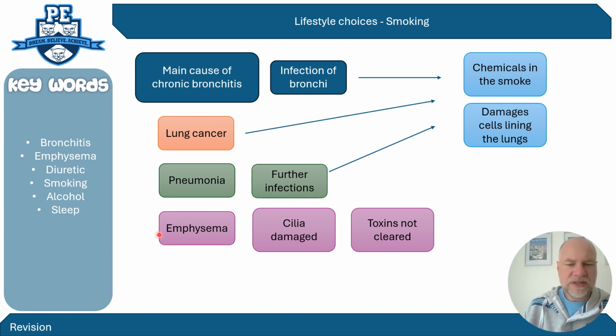And then you've got emphysema, which is where your cilia, the little hairs inside your lungs that operate to clear out gunk and toxins, pushing them out of your lungs to help you cough them out, get damaged, so they stop working, and then toxins will not be cleared. I would always go with bronchitis as the main one you remember: smoking causes bronchitis, an infection of the bronchi due to the chemicals in the smoke. But I would choose one of the other three just to help you back it up.